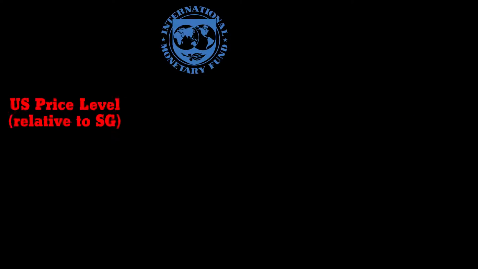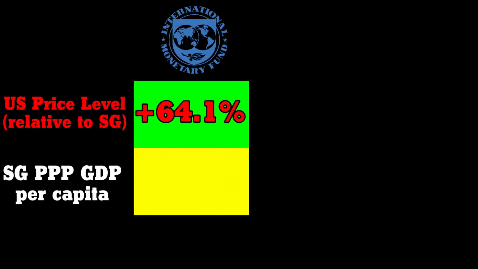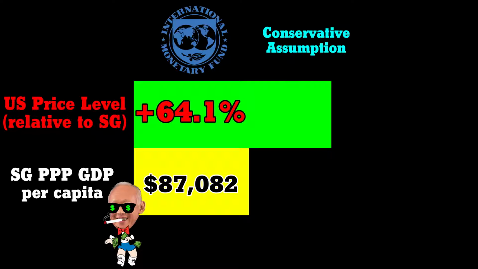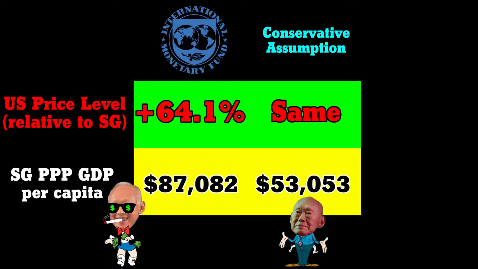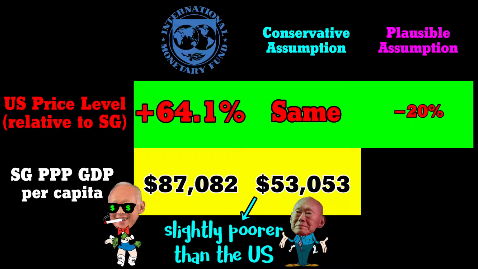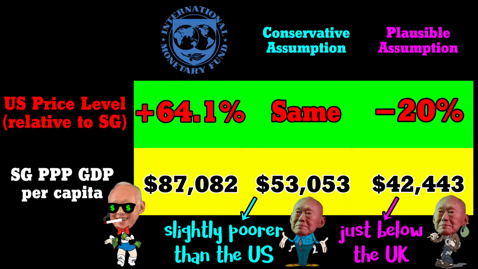The IMF assumes the US is 64% more expensive than Singapore, and so Singapore PPP GDP per capita is 87K. If we instead make the conservative assumption that the general price level in the US is the same as in Singapore, the figure would be a more believable 53K, which would make Singapore slightly poorer than the US. And if we instead make the more plausible assumption that the US is 20% cheaper than Singapore, then it would be around 42K, or just below the UK.